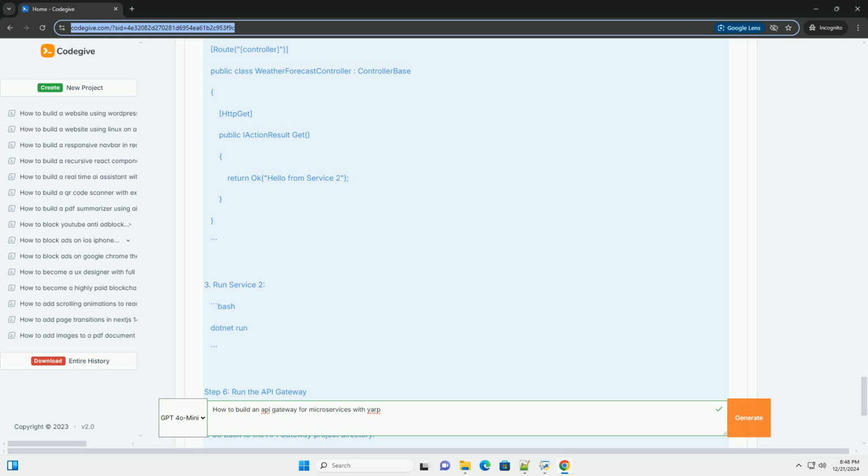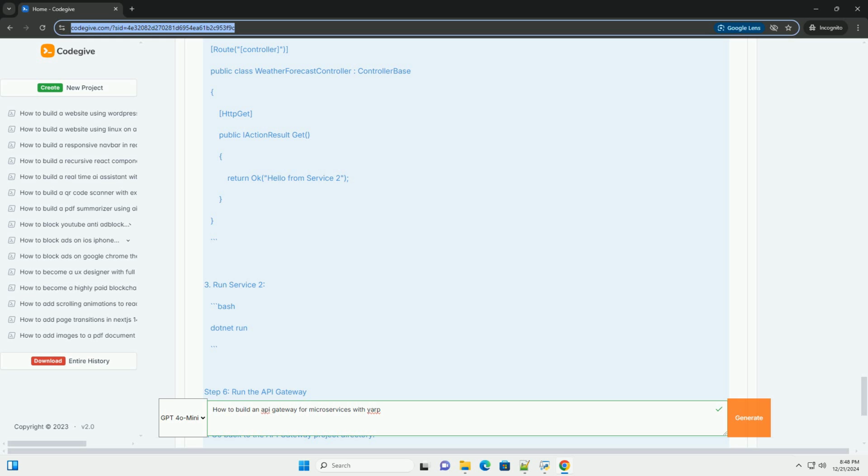In this configuration, service1 will route requests to a microservice running on http://localhost:5001/. Service2 will route requests to a microservice running on http://localhost:5002/.